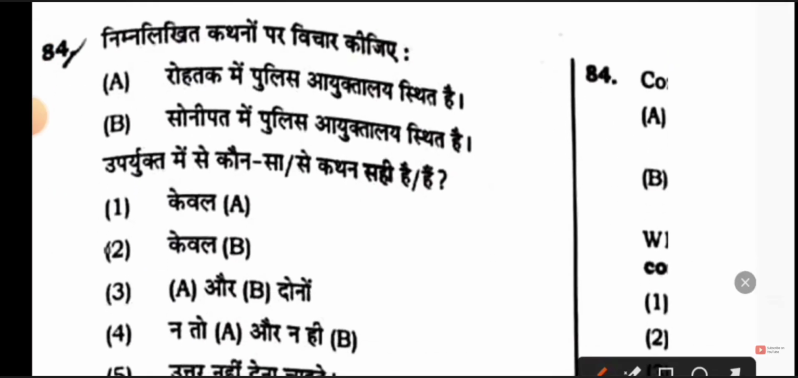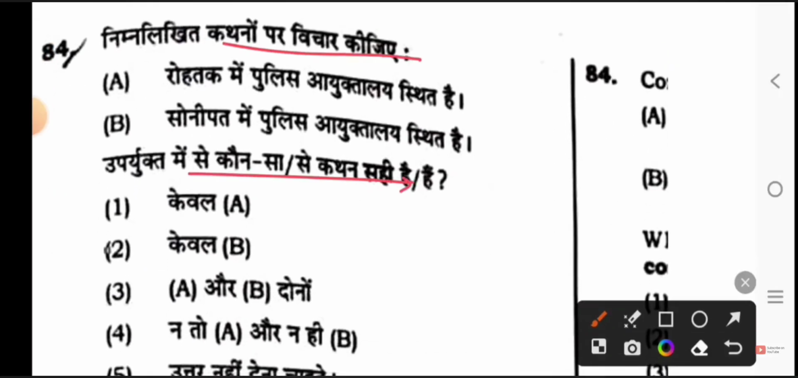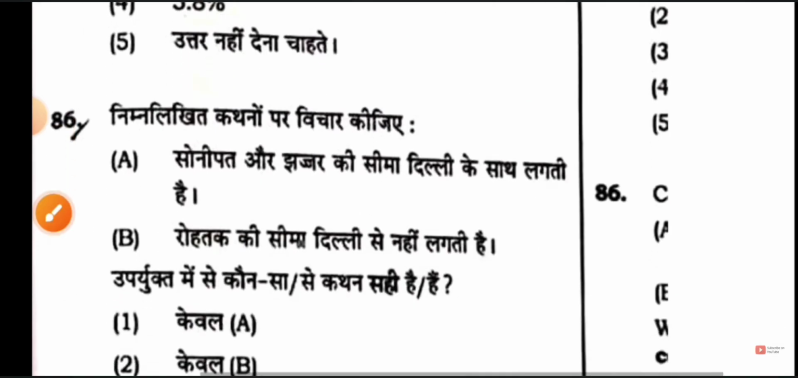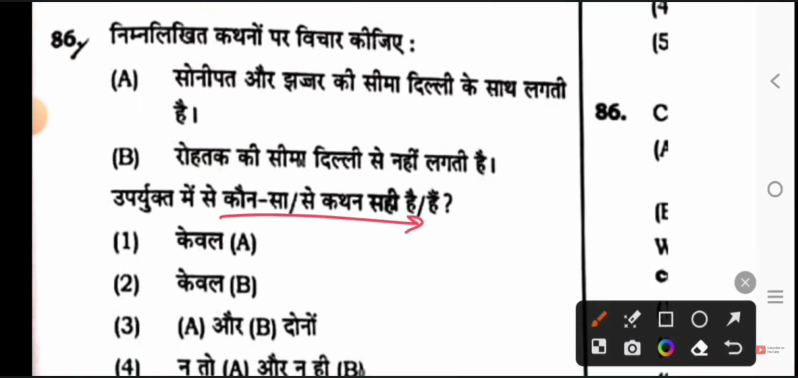Next, let's see your question. Consider the following statements and which one is correct. You have to tell below. So its answer will be option 2, only the second one. Police Commissionerate is located in Sonipat. What percentage of total expenditure has been allocated for health in the state of Haryana for the financial year 2022-23? 6.2%. Consider the following statements and which one is correct. Option 3, both A and B.